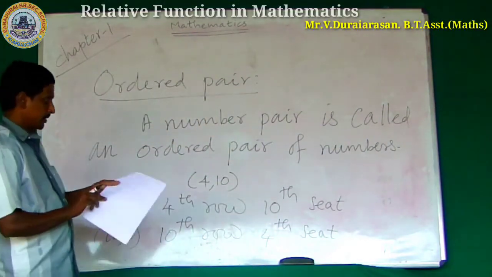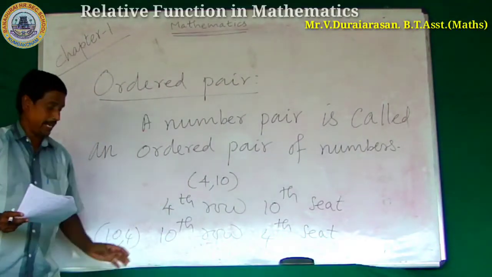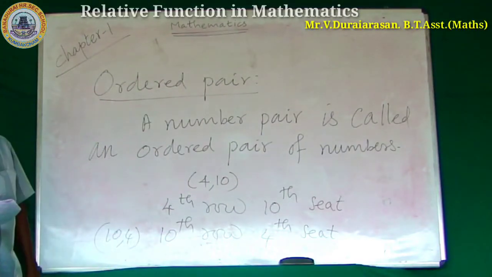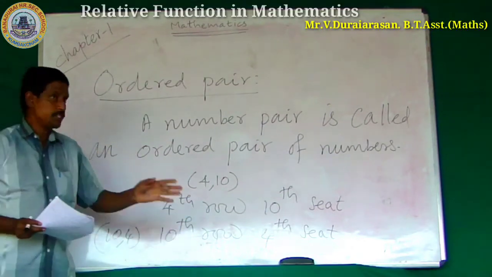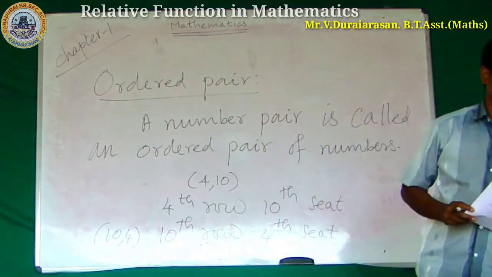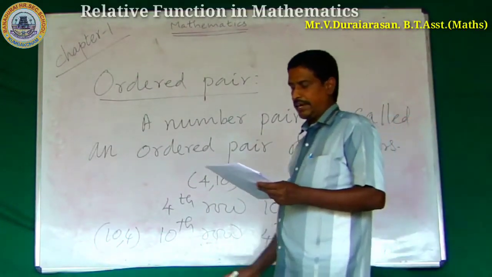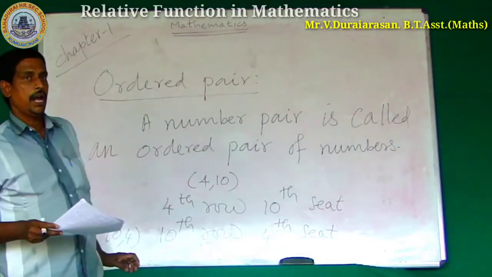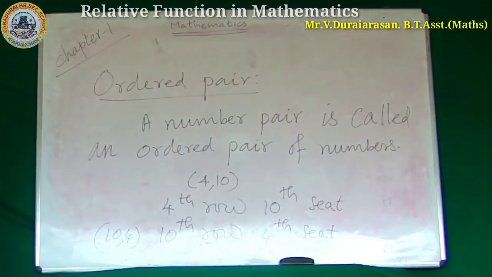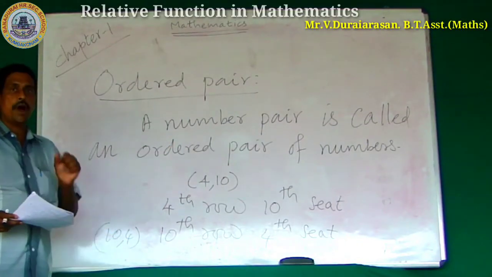Okay. Are 4, 10 and 10, 4 the same location? Anybody? Nobody, so I answer this question. Is 10, 4 and 4, 10 the same location? No. Why?